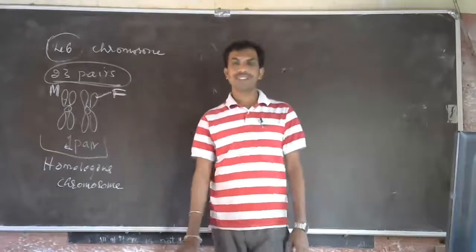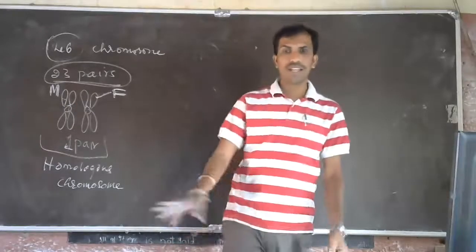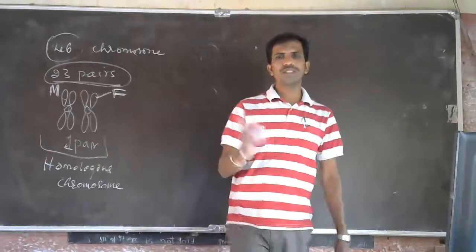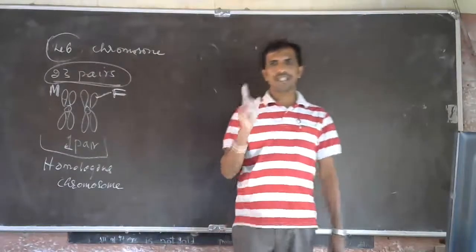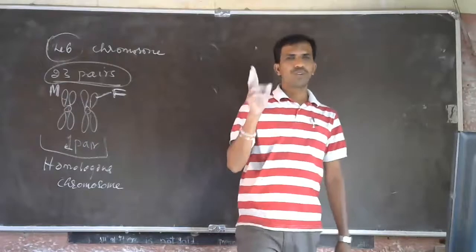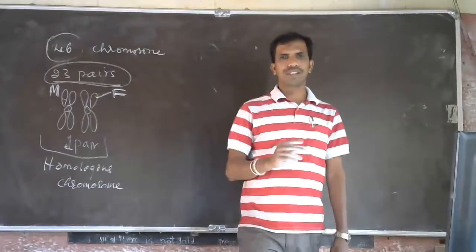Dominant factor, recessive factor, gene, and alleles. There are two alleles in a single character. In a gene, two factors will be there. One is a dominant factor, one is a recessive factor.